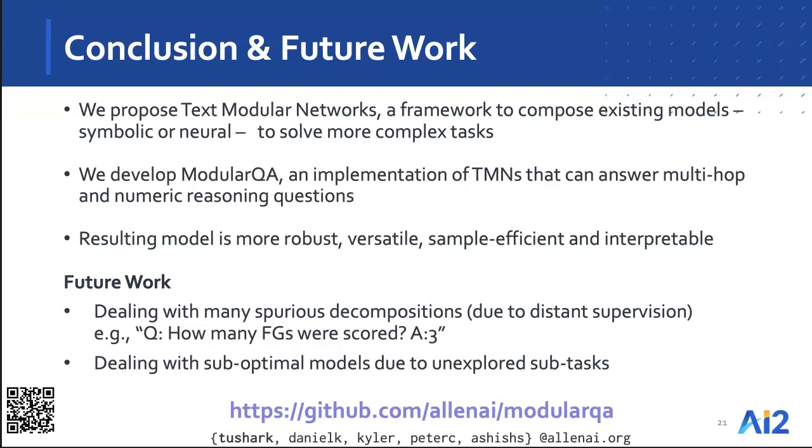There are various avenues of future work. There are question classes where we can have many spurious distant supervision hints, and that can lead to noise in the question decompositions. For example, the question shown here. Additionally, some complex tasks require submodels for which the underlying subtasks are relatively unexplored. As a result, these submodels are not as accurate, and this can result in noisy answers in each reasoning step.